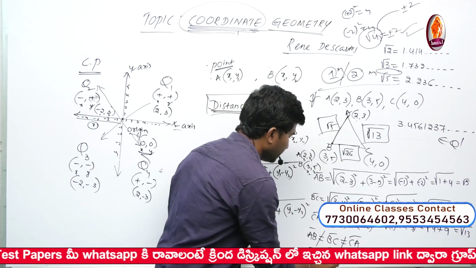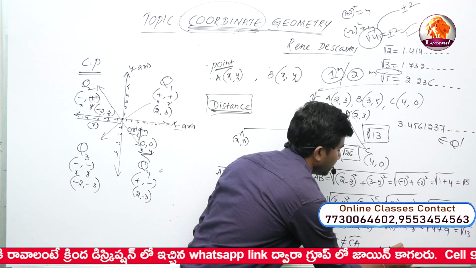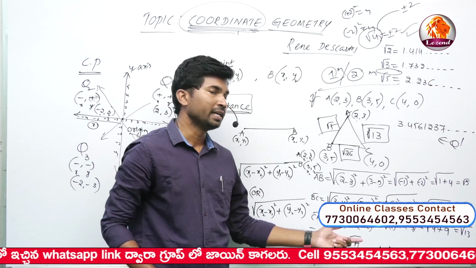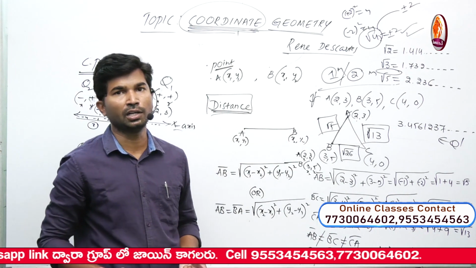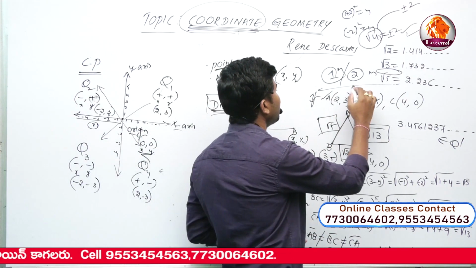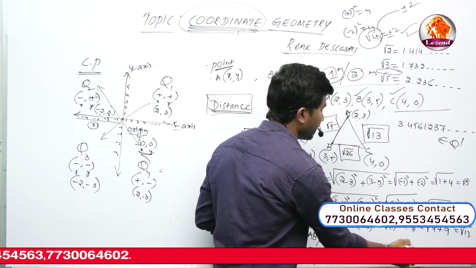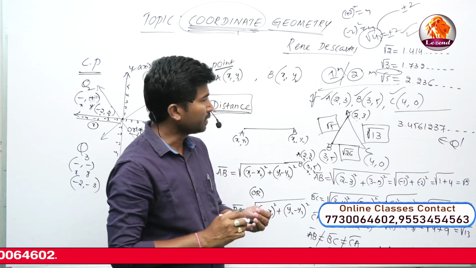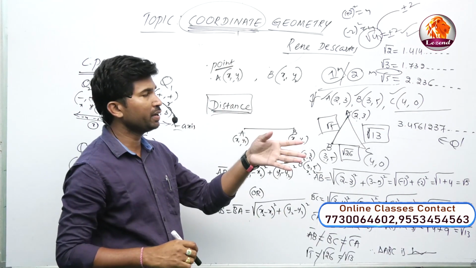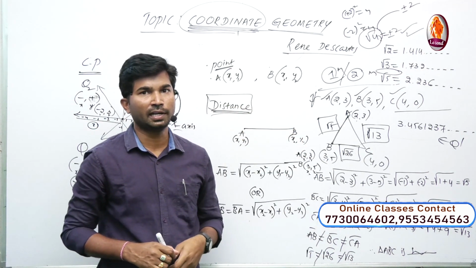Therefore, the given triangle ABC is a scalene triangle, which means all the sides are different, no two sides are equal in the given figure. So the points A, B, C are the vertices of a scalene triangle. This is one example for the triangle concept. Similarly, you can take 4 points, 5 points, 6 points, and so on.